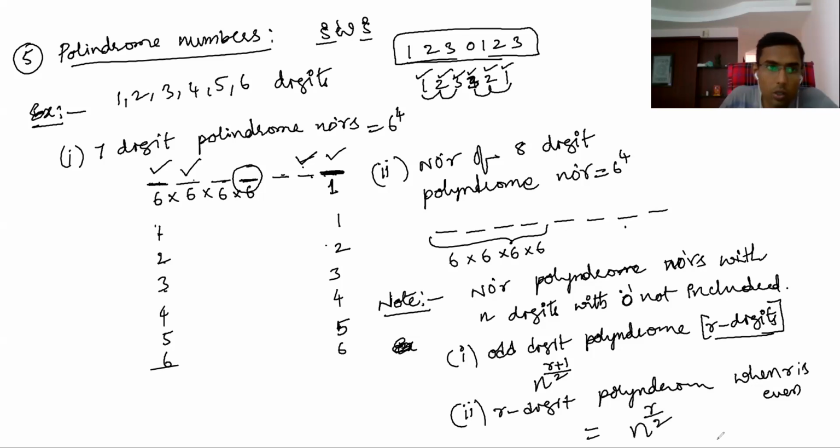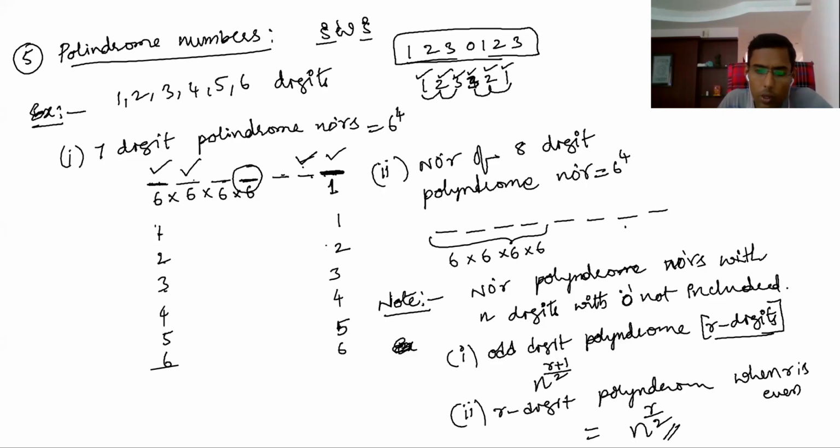Okay, here 0 is not included. Now when 0 is included, what happens? Just a minute. You see here n to the power of r by 2. But when 0 is included, what happens? Now let's take 0 also. So all digits, all 10 digits you have, 0, 1, 2, and so on. Here question 1: let's take 5-digit palindrome numbers.